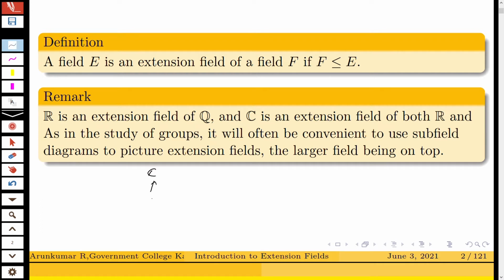R and R is an extension field of Q. So you can write it like this.